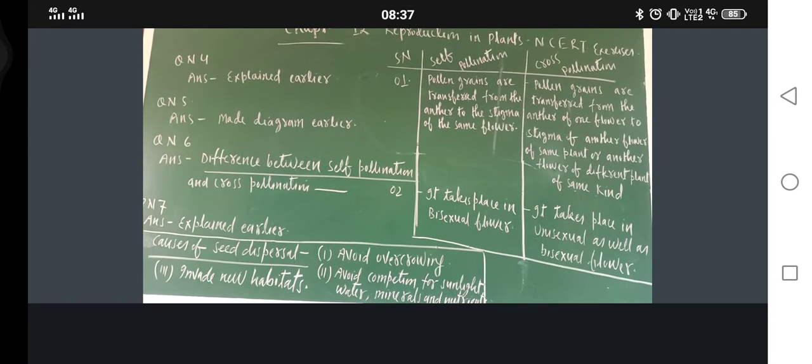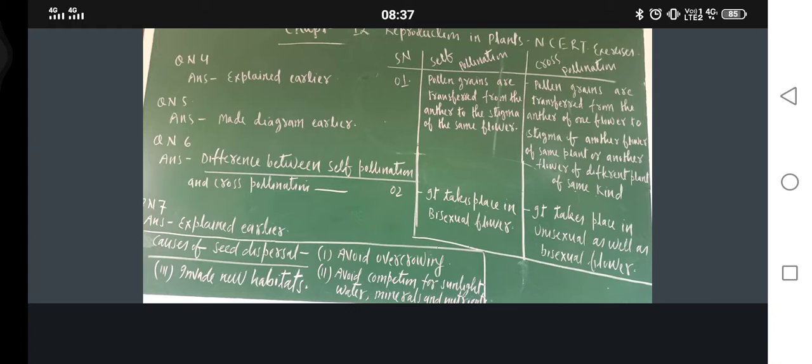So how can it happen? It can happen when the flower contains both parts, male and female reproductive parts. Am I correct or not? So pollen grains are transferred from anther to the stigma of the same flower, and second, it takes place in a bisexual flower.